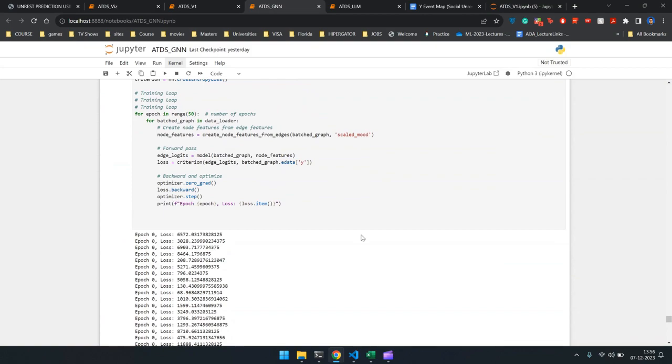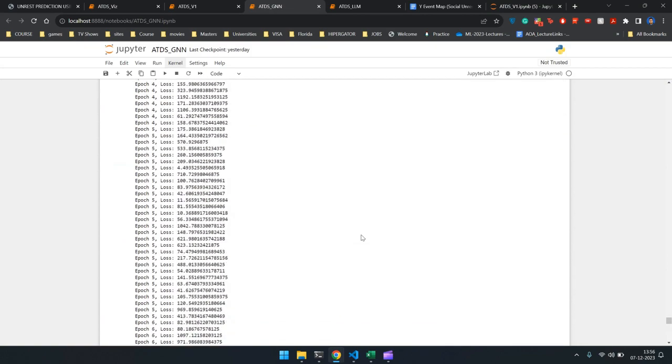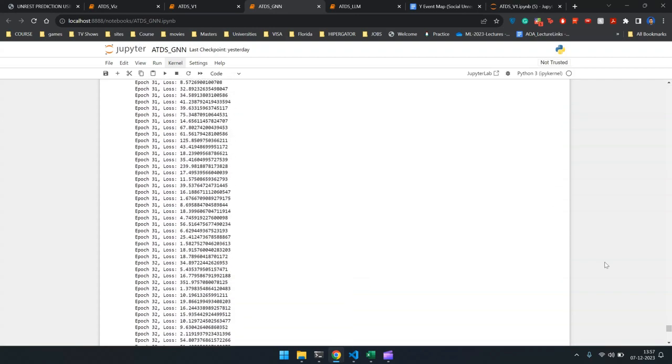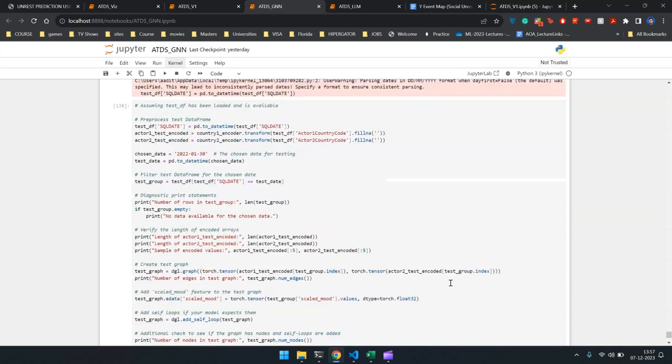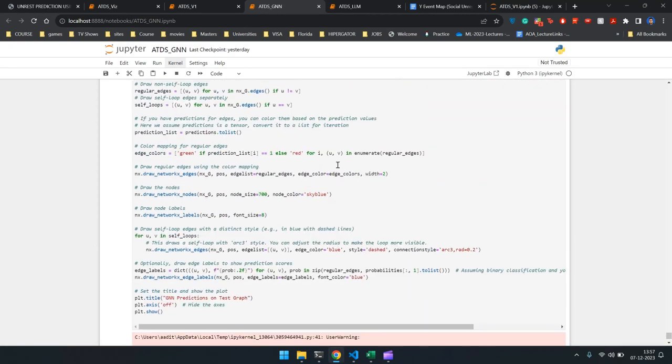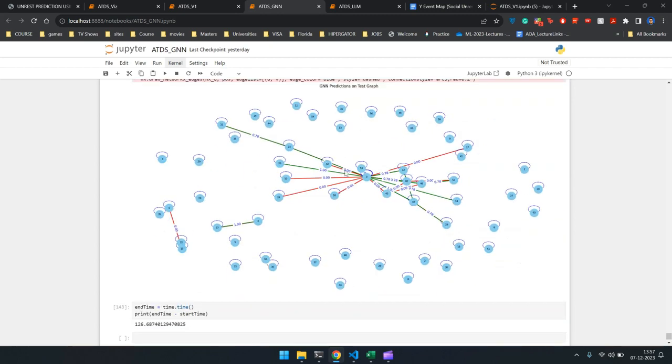So now we train it on the combined graphs, and then when I give it a test graph without any edges, the GNN should be able to predict the edges along with the weights. So here I'm just visualizing what the GNN has predicted. As you can see, if it was given a graph with just nodes and no edges, it can predict edges between them.